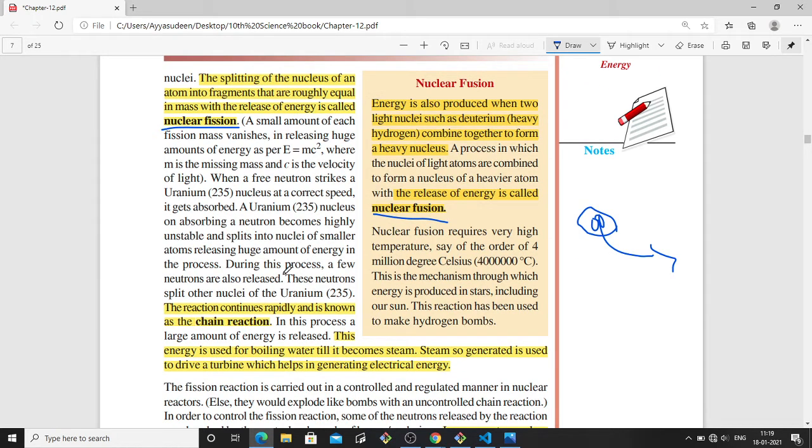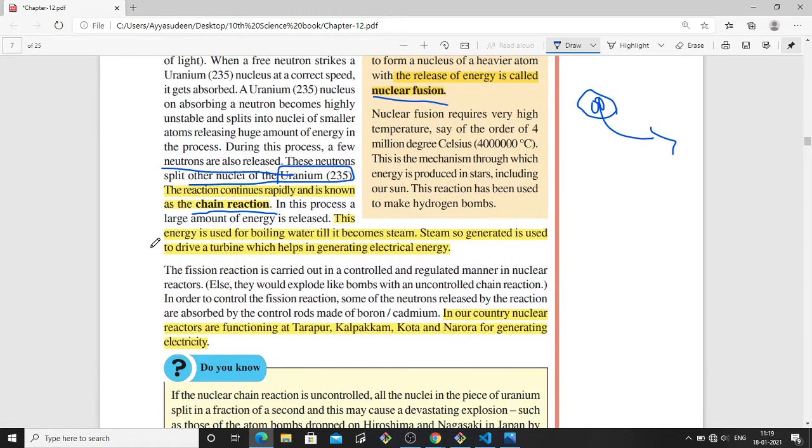In nuclear fission, a few neutrons are released, and these neutrons split the nuclei of other uranium. This process continuously happens, and this is called a chain reaction. As I told, the energy is used for boiling water till it becomes steam. Then the steam is used to drive a turbine which produces electricity.